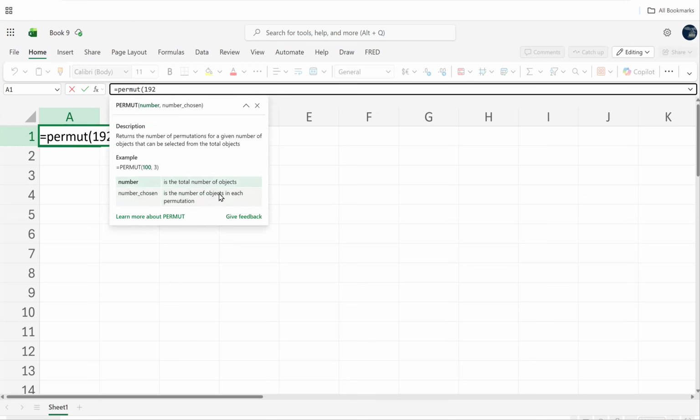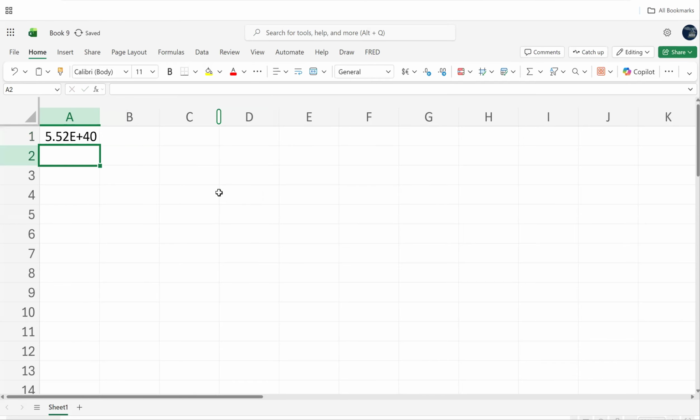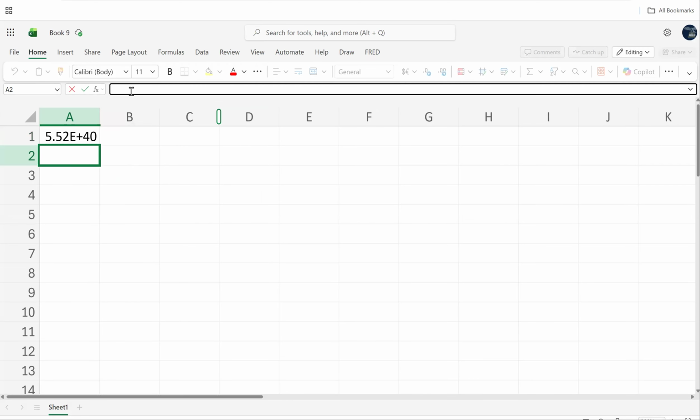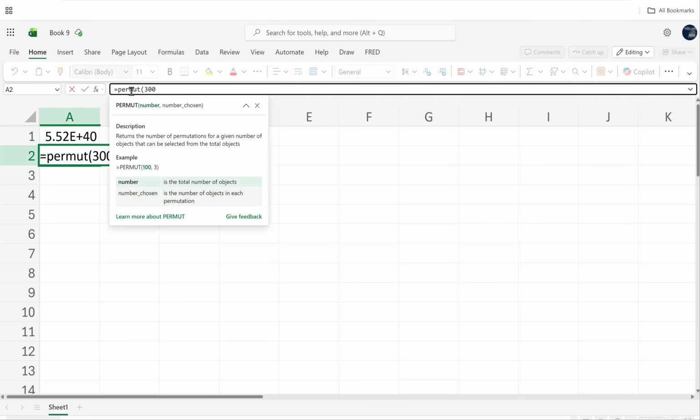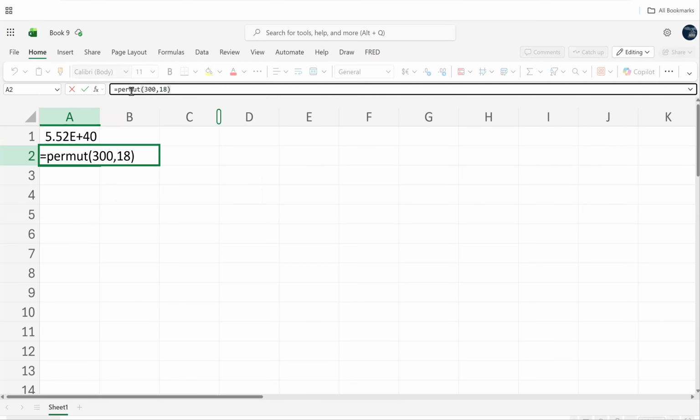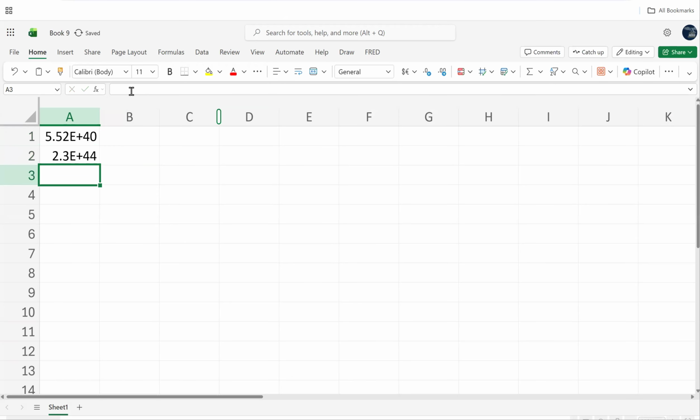So 192 did not rate their financial shape as fair. I would like all 18 people that I choose to be from that group. That's a very large number. Hang tight. We're going to work with that. So that's the numerator. My denominator was 300 people total that were in the survey. This is how many possible choice groups of 18 could be made. Also a very large number.